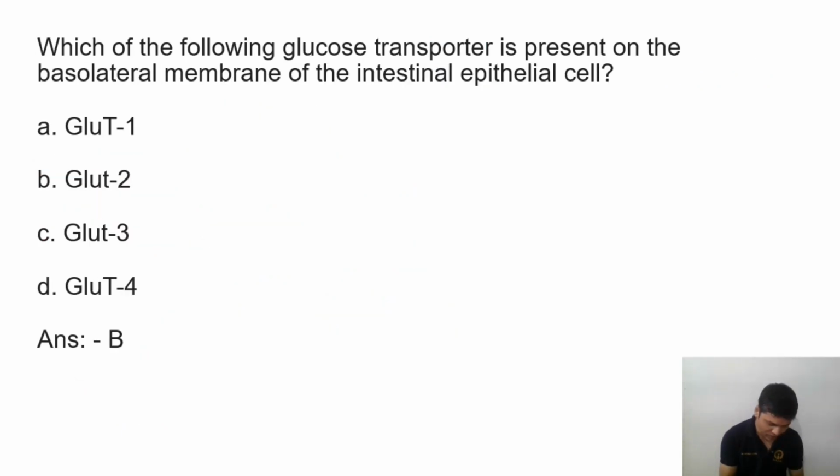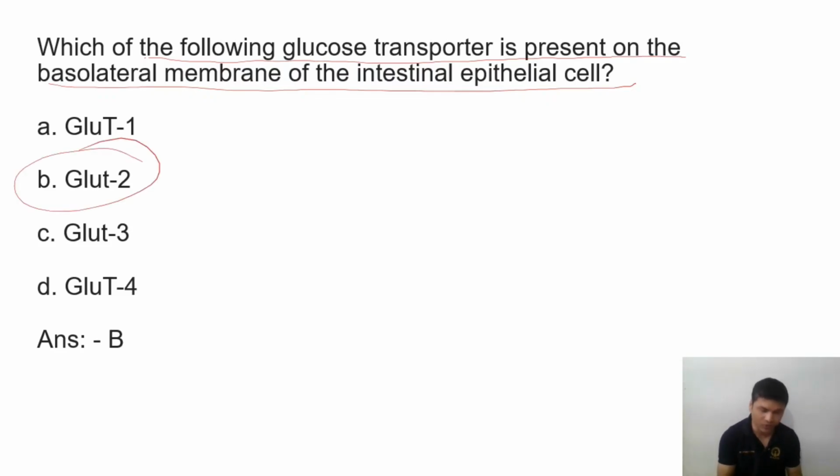So another question, we'll discuss a similar type of question. Which of the following glucose transporters is present in the basolateral membrane of the intestinal epithelial cell? We have already discussed this, nothing more to say. This is GLUT2 on the basolateral membrane in the intestine, in the kidney, in the liver, everywhere GLUT2.